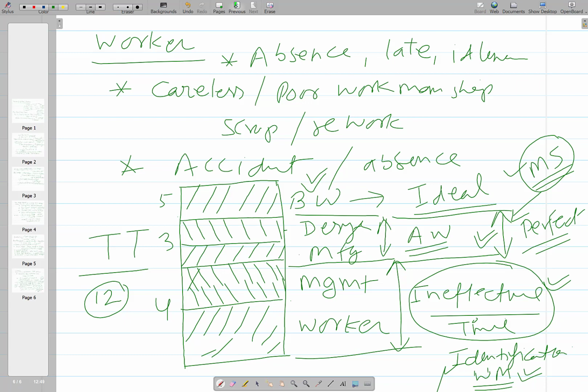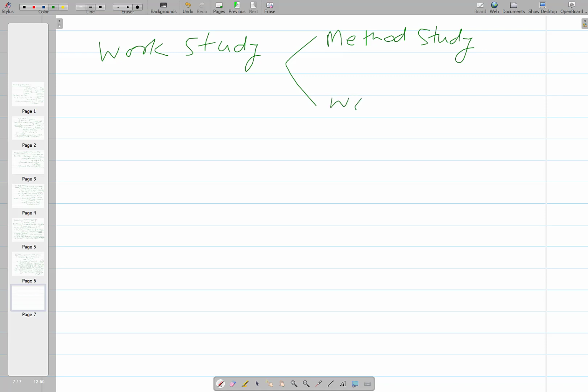So let me talk a little bit. Actually, work study is the bigger umbrella under which we have both method study and work measurement.